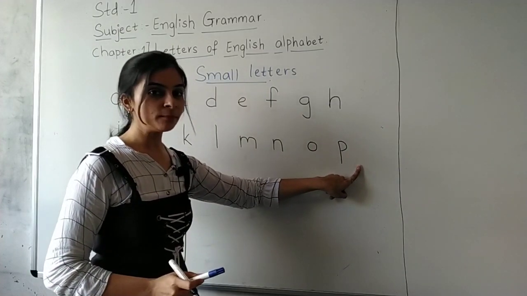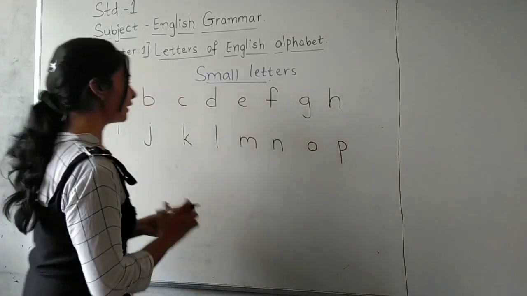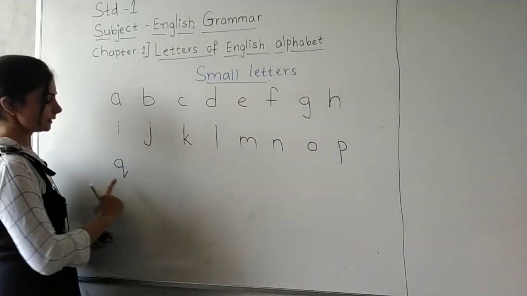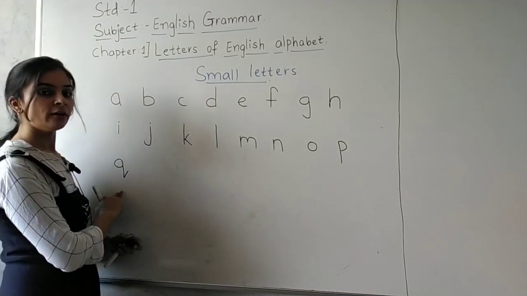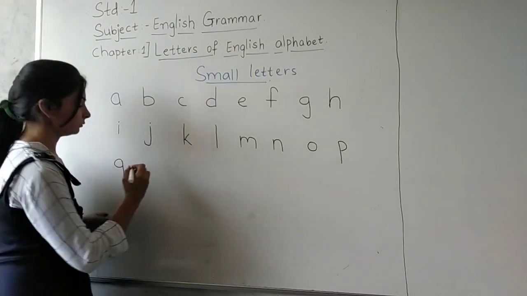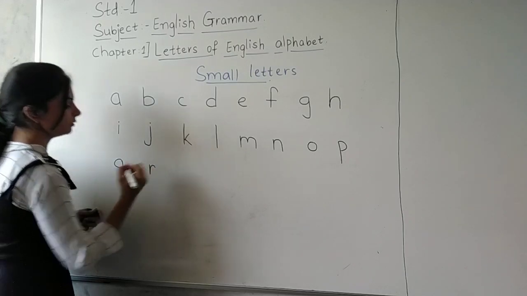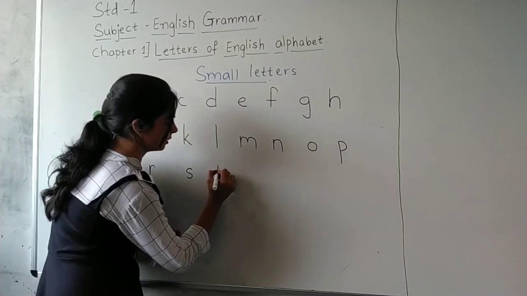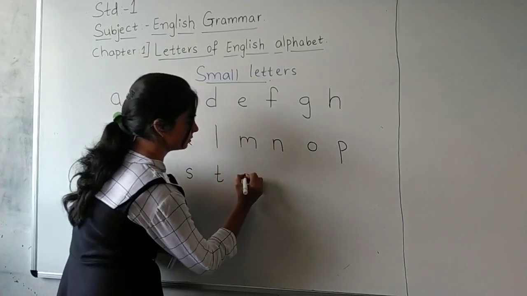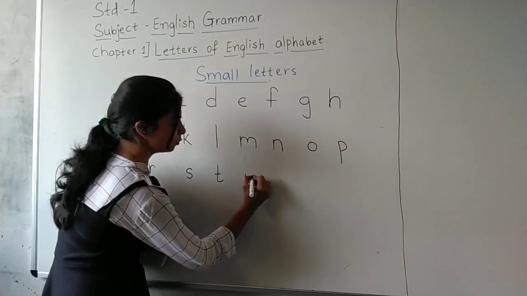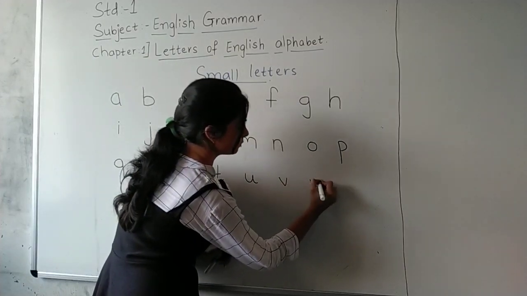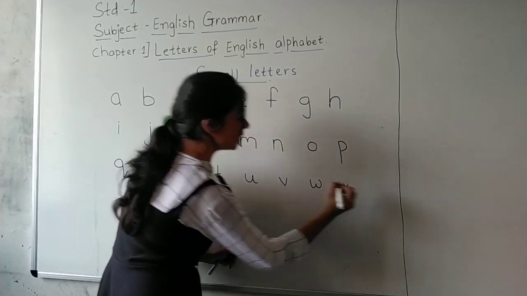Okay, what comes after p? Q. Okay, so small q. This is small q. Everybody will write this along with me. Small r, small s, small t, small u, small v, small w, small x.